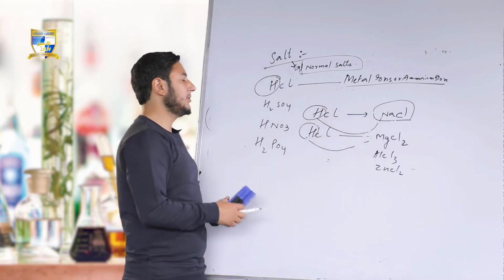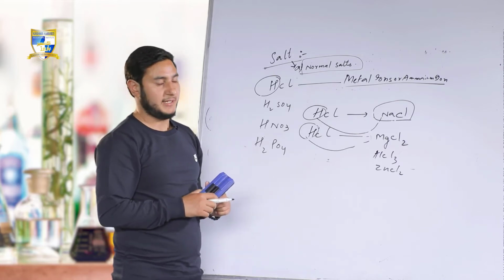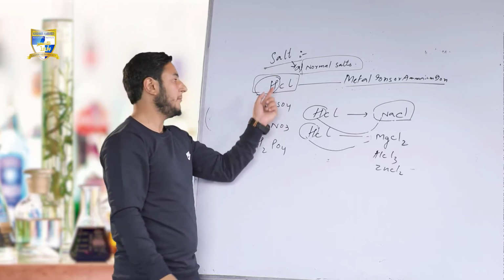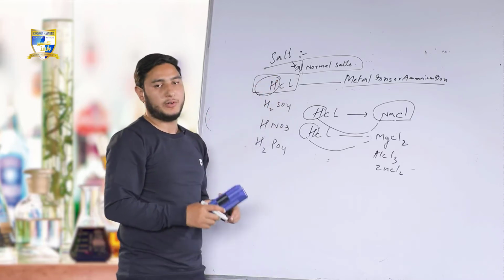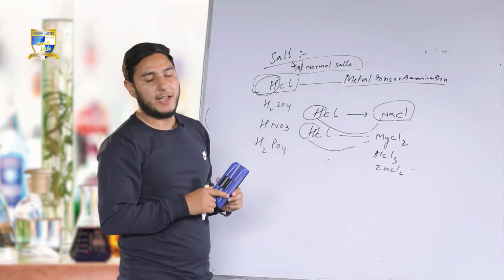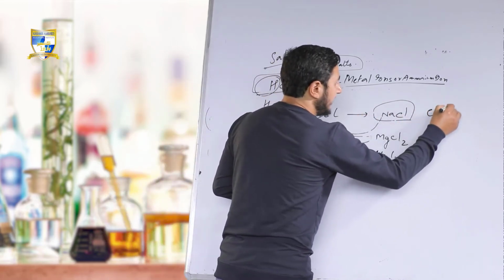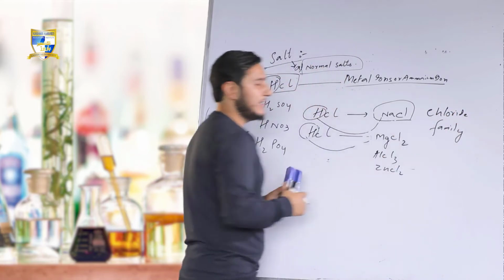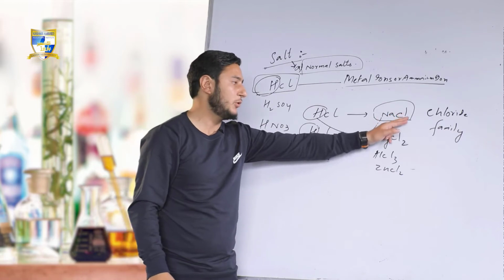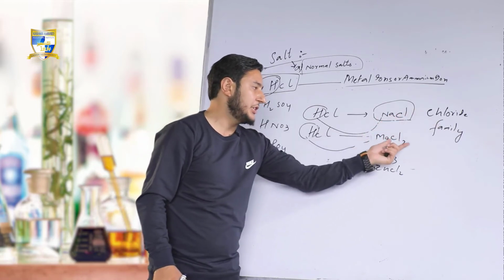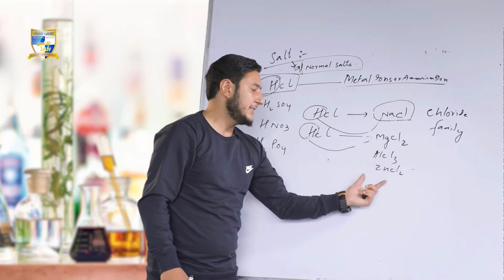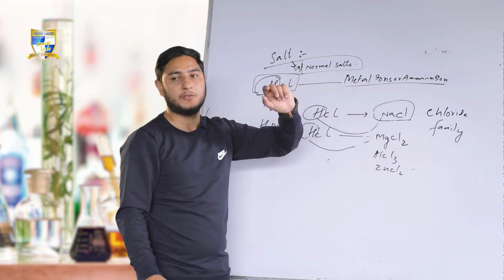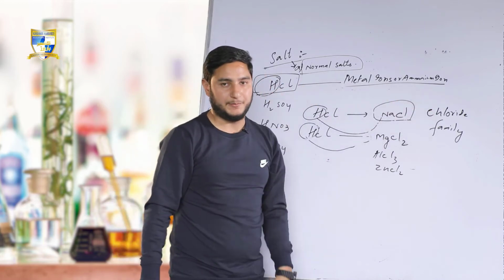Now if we talk about the salt families, if the salts are obtained from HCl by replacing H of the hydrochloric acid, the salts belong to a particular family called the chloride family. Sodium chloride belongs to the chloride family, and so do magnesium chloride, aluminum chloride, zinc chloride. All these are chlorides and they belong to a particular family of salts called the chloride family.